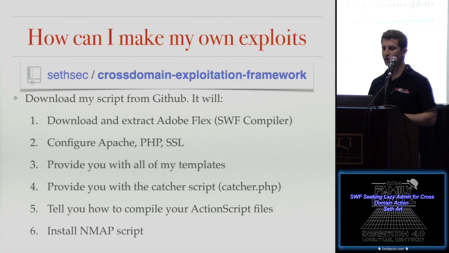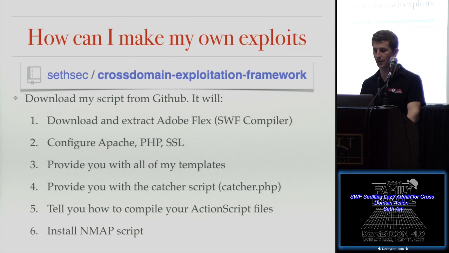It'll configure Apache with PHP, with SSL. It'll provide you with all of my templates and Gursev's original template. It will provide you with the catcher script that I showed you earlier. And it will give you the commands, that mxmlc command. It'll just output that once the script finishes running and show you how to compile your ActionScript once you modify it to a SWF file, a Flash object. And lastly, until my script gets accepted into the Nmap project, it will install the script into the scripts folder of Nmap.